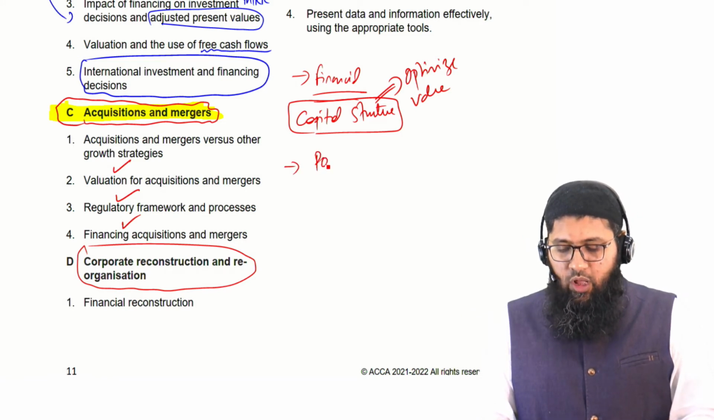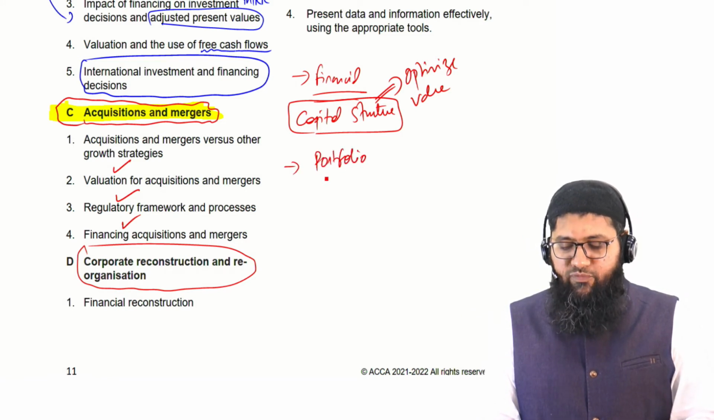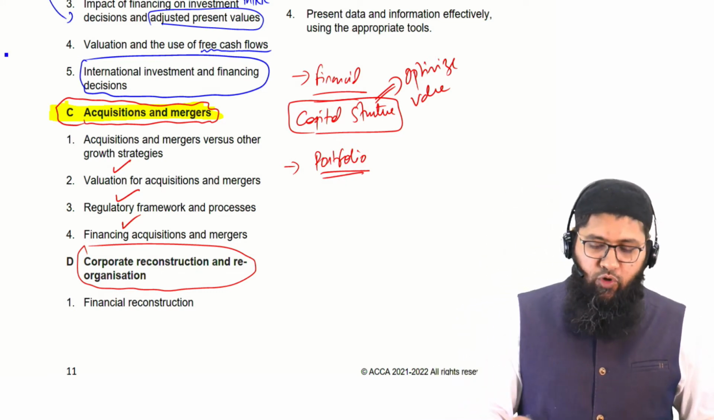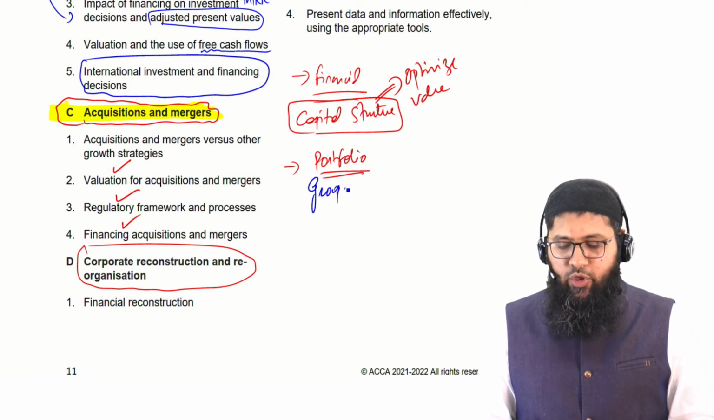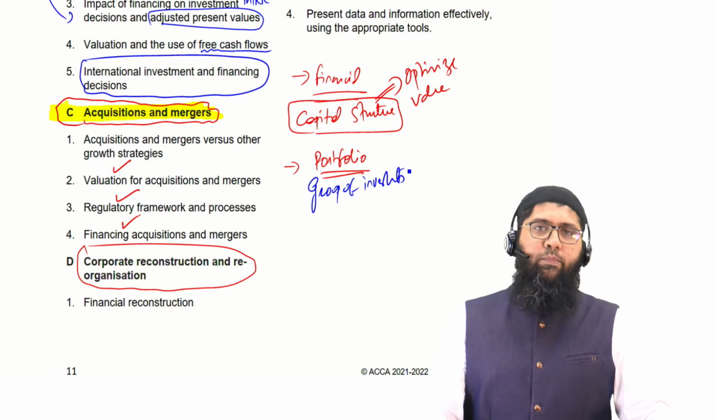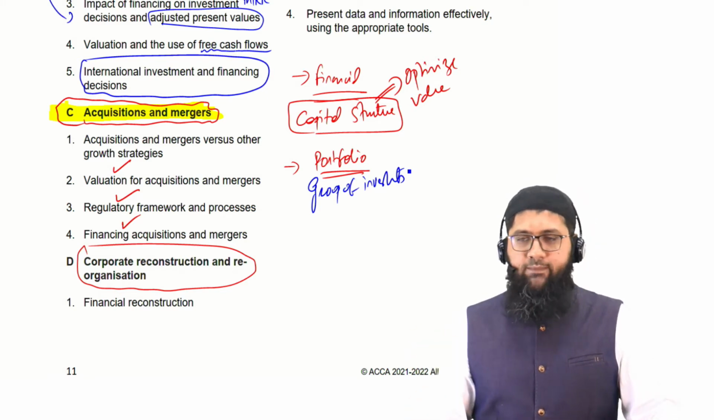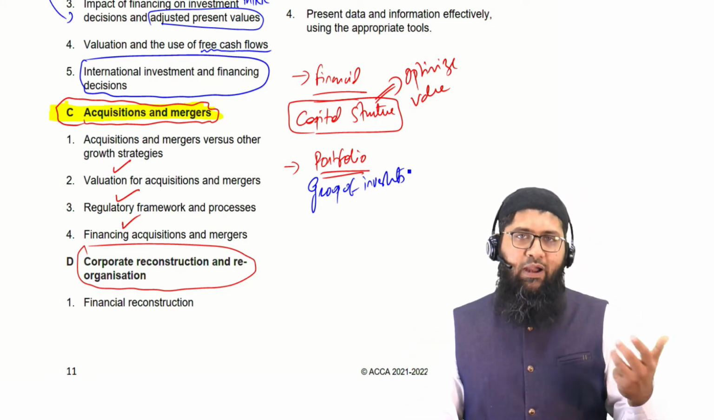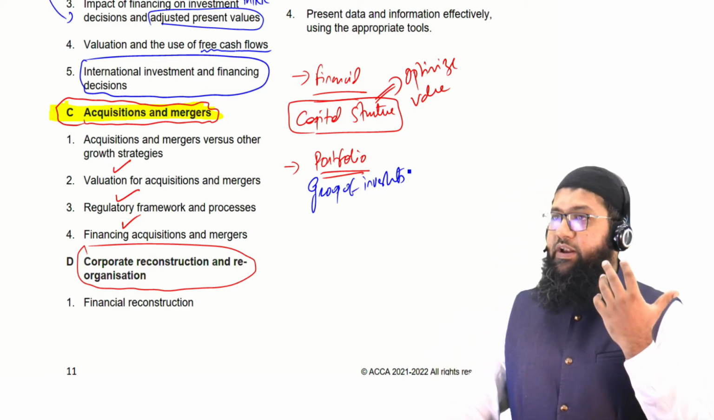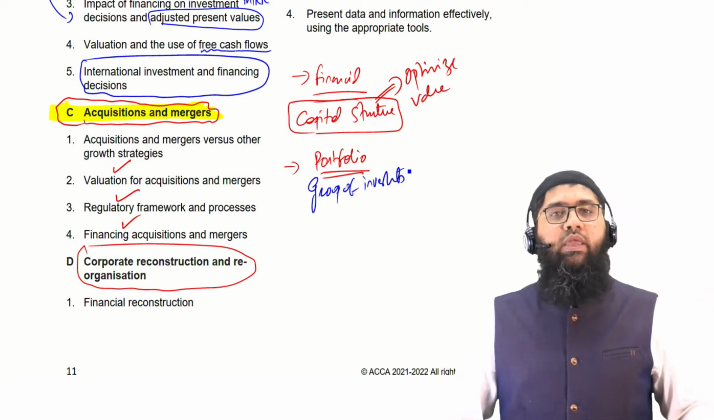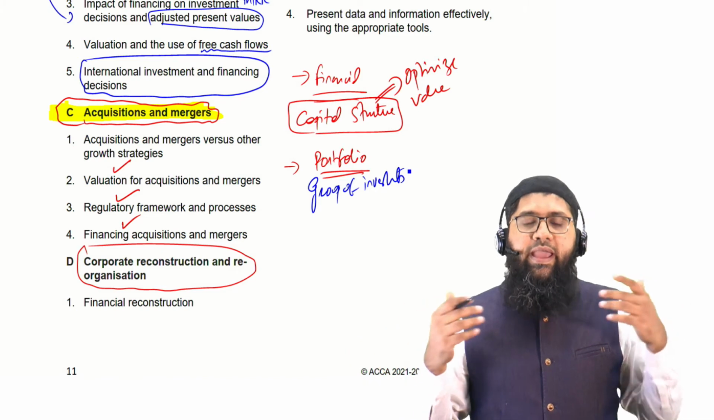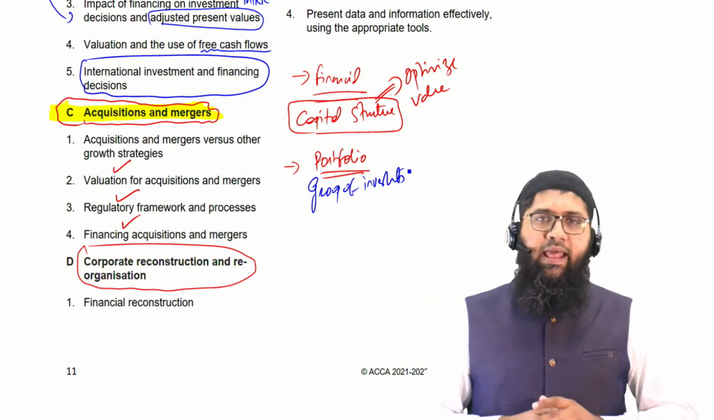Plus, we would also be discussing portfolio reconstruction. What exactly do you mean by portfolio? The portfolio is your group of investments, the investments that you make. Maybe you have invested in a pharma company, a logistics company, an entertainment company, a theme park. There could be multiple types of investments that you as an entity can have.